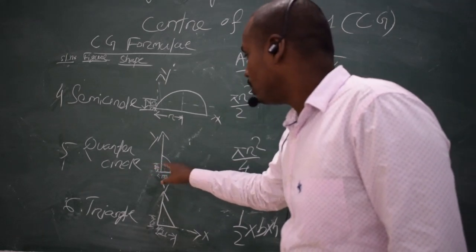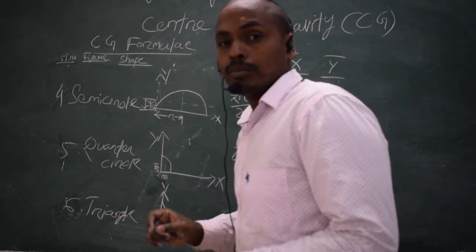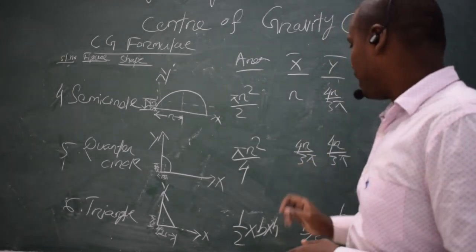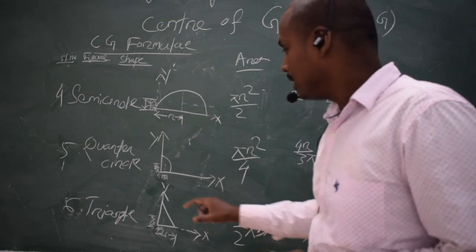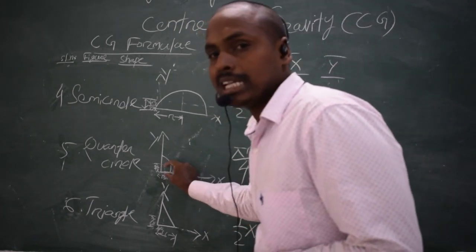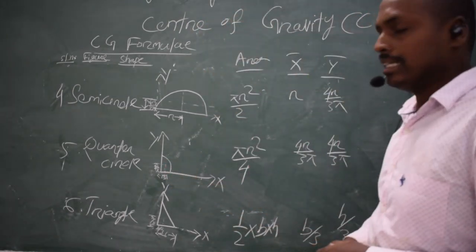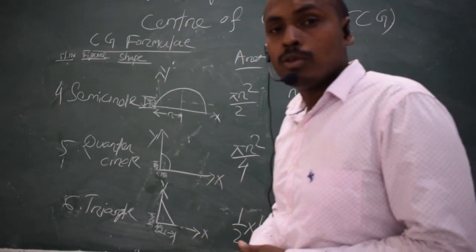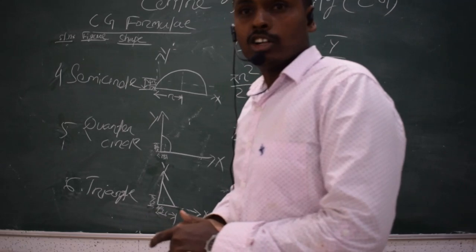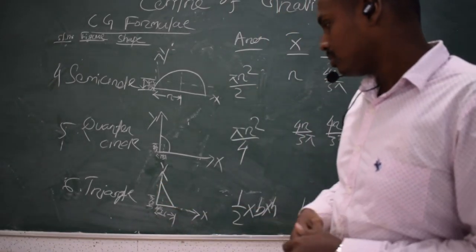This would be from this much distance, 4r by 3 pi, and from this point to the x axis, for the y coordinate, this much distance would be 4r by 3 pi. This is the case for a quarter circle. And finally we'll go for how to find the center of gravity of a triangle.